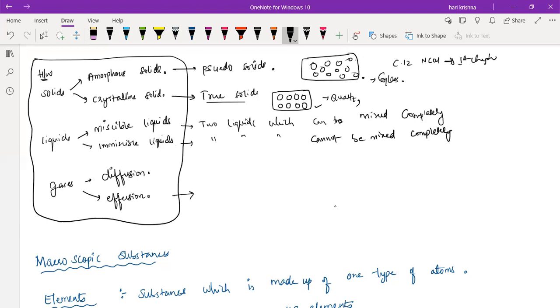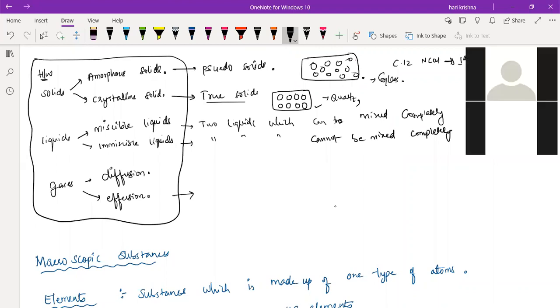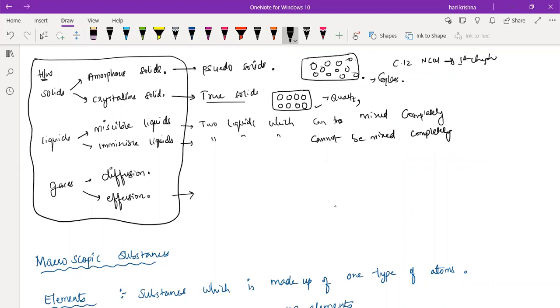If you put a needle in the car tire, whatever air is present inside the tire will come out through a small tiny hole only, right? So that is effusion. Or if you open the gas cylinder through a small tiny hole, the gas inside the cylinder will come out through the tiny hole only, not from anywhere else. That movement of the gas from high concentration area to the low concentration area through a small tiny hole is called effusion. Clear?